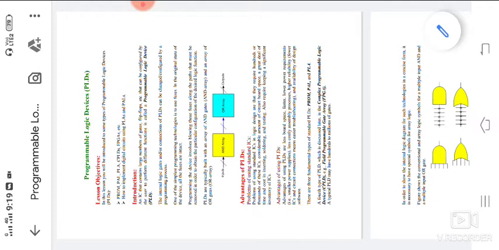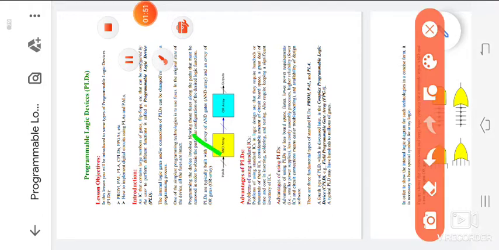In these programmable logical devices, the AND array and OR array are the main functions. Without AND gates and OR gates, there is no programmable logical device circuit.